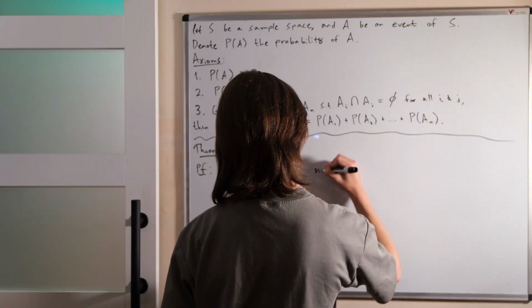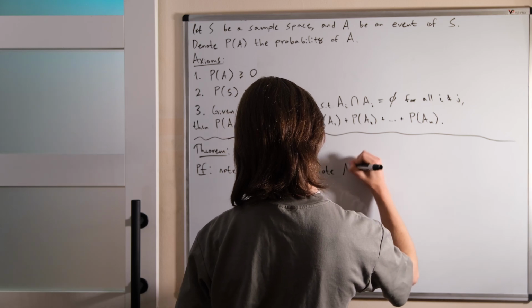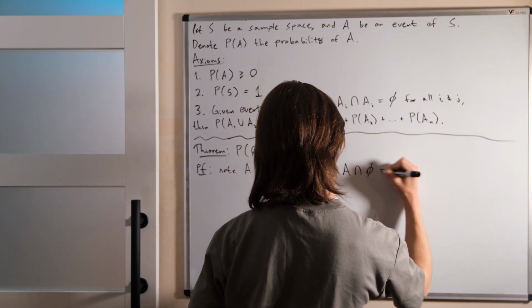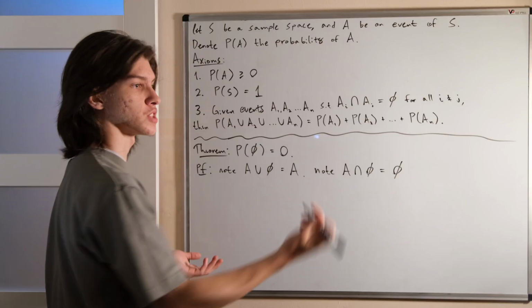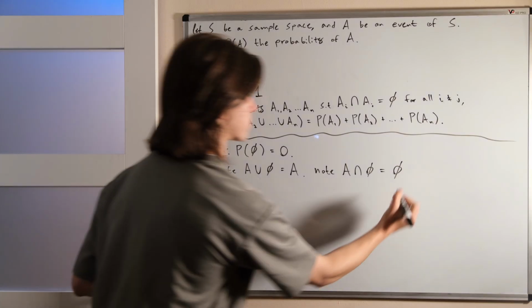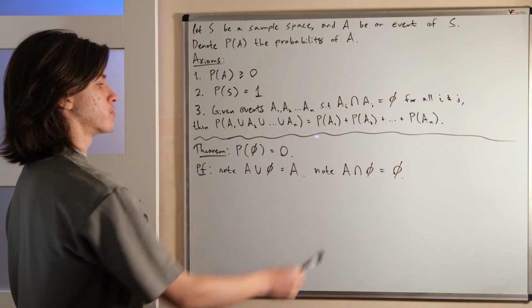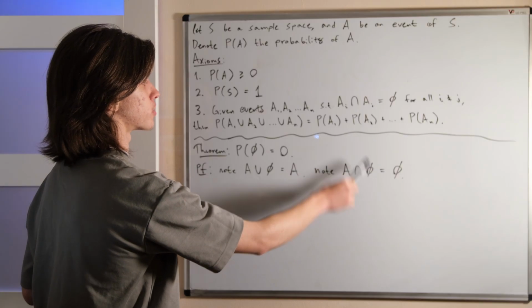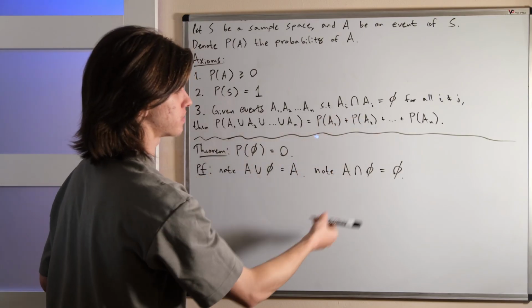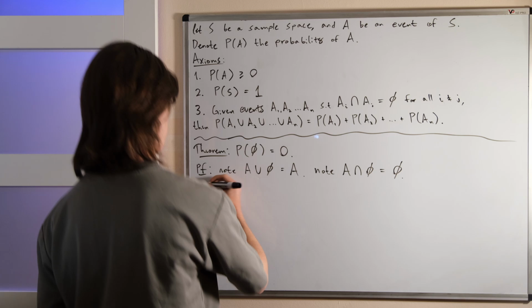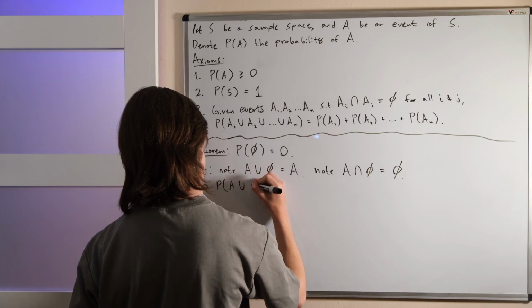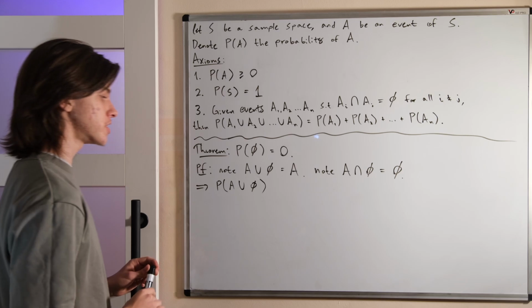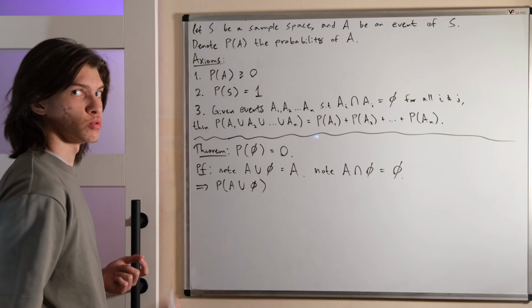Cool. The second thing we note is that the intersection of A and the empty set is of course the empty set. What element is common to both nothing and to some A? That is also nothing. So then we can use the third axiom. We know that A and the empty set are both sets, such that their intersection is empty, and so we know that the probability of their union is the sum of the individual probabilities, but their union is equal to A.